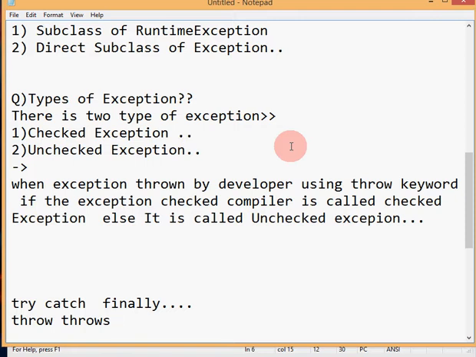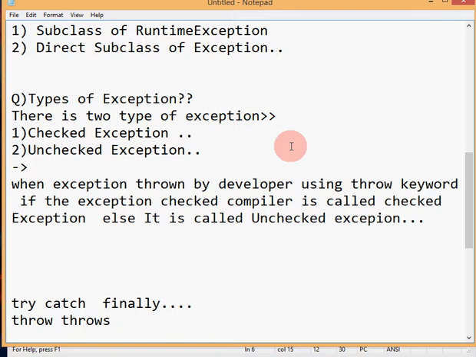For example, suppose one player hits a ball through the air. First, what do we do? We try to catch it. First we try, then we catch or not, or finally. So first try, then catch, then finally.